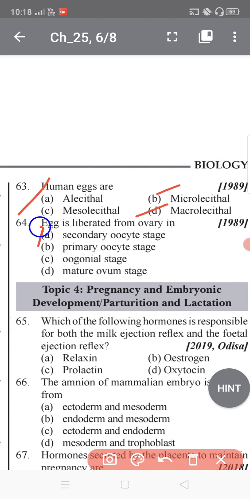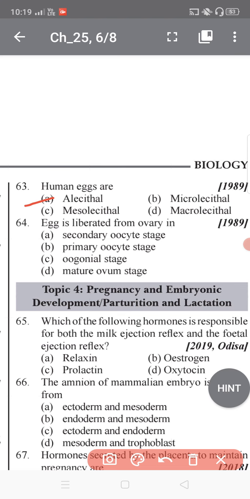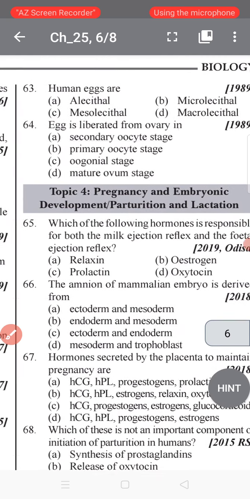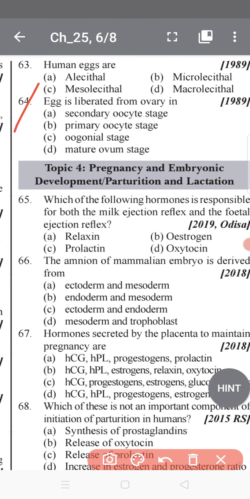So the human eggs are basically alecithal. Sorry for any spelling or pronunciation mistakes. Now go to question 64.